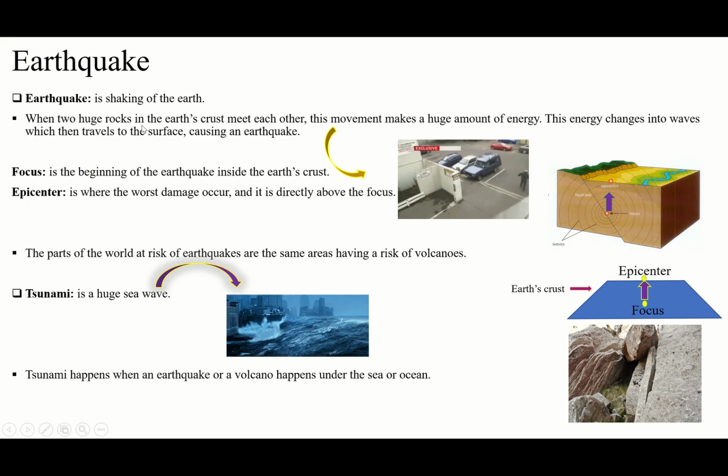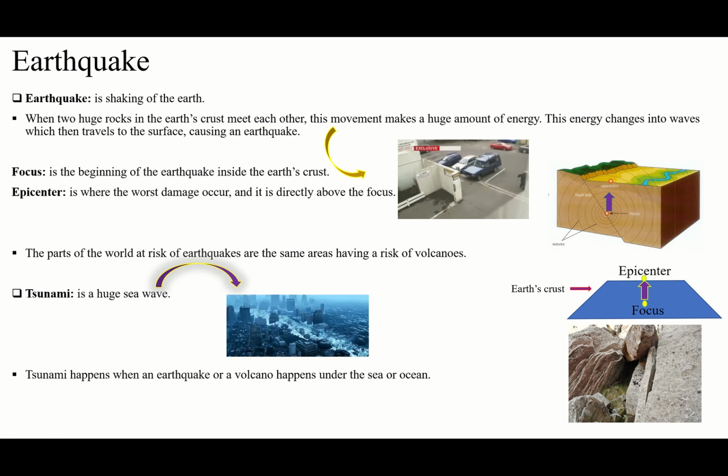When two huge rocks inside the earth's crust, it means below the surface. Guys, it's not on the surface that we are living in. Below the surface, here, inside the earth's crust. This is all the earth's crust, and here is inside the earth's crust. So when they meet each other, this movement makes a huge amount of energy.